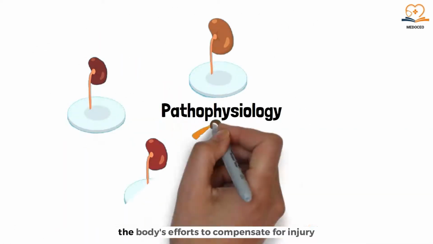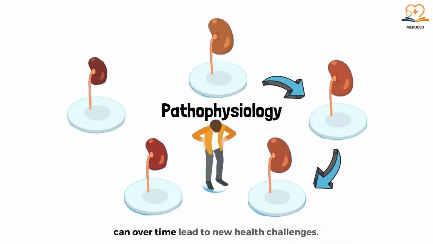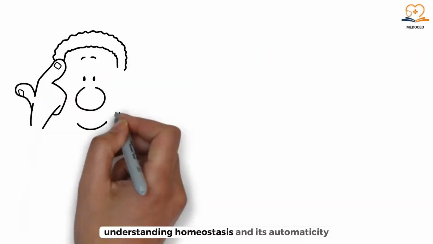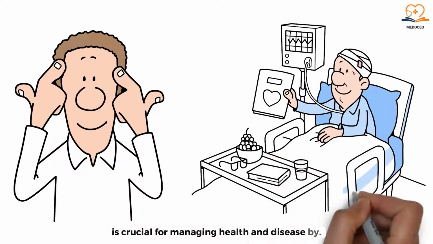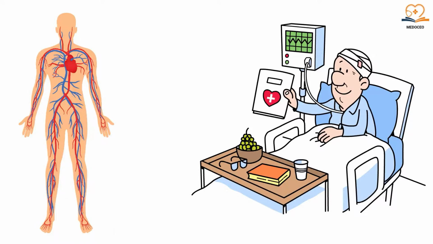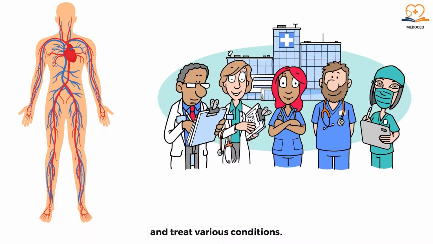It helps us understand how the body's efforts to compensate for injury or disease can, over time, lead to new health challenges. Understanding homeostasis and its automaticity is crucial for managing health and disease. By recognizing how the body strives to maintain balance, medical professionals can better diagnose and treat various conditions.